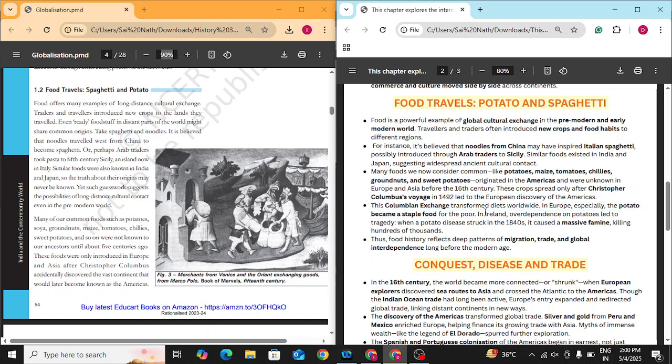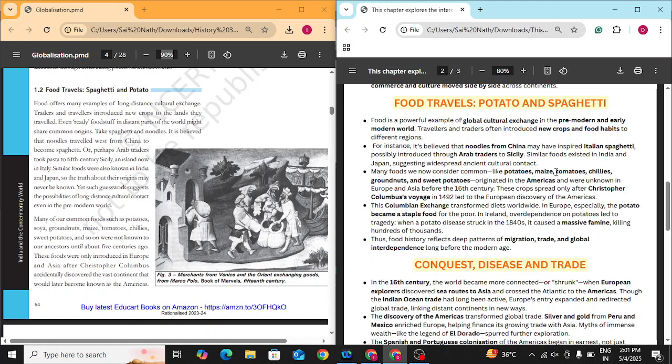Now this Columbian Exchange transformed diets worldwide. Of course, as you know how tasty potatoes, maize, tomatoes, chilies, groundnuts, and sweet potatoes are. We eat sweet potatoes raw, or roast them and eat them. Tomatoes and chilies are staples of the Indian diet, as salads, everything.